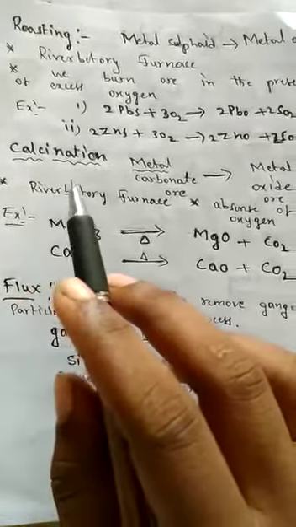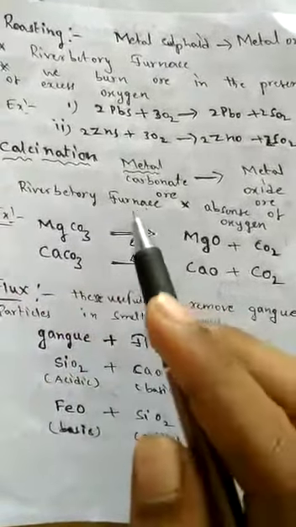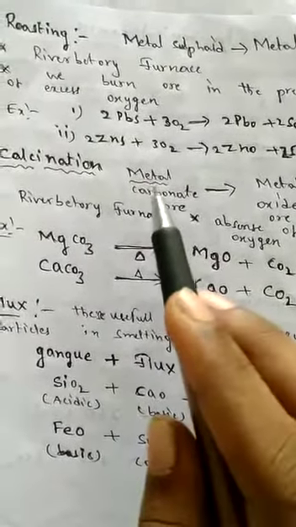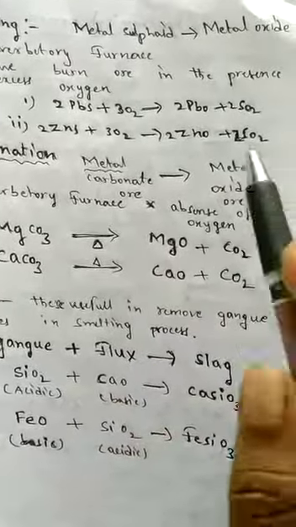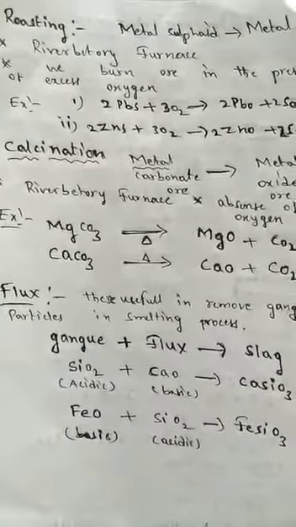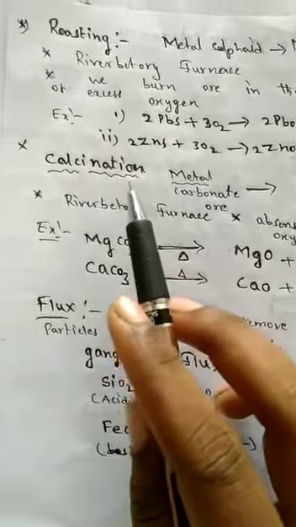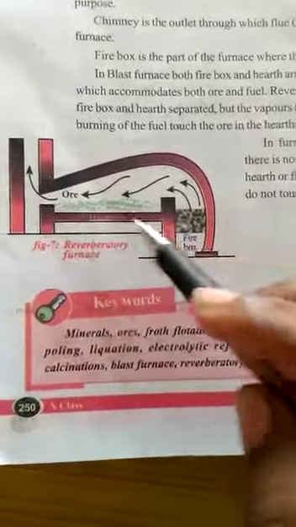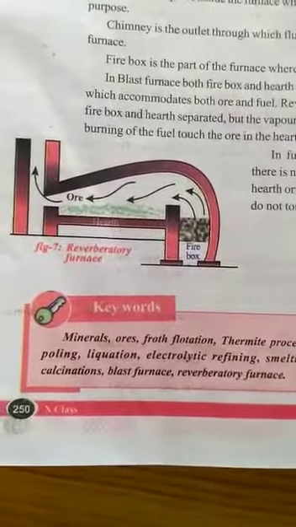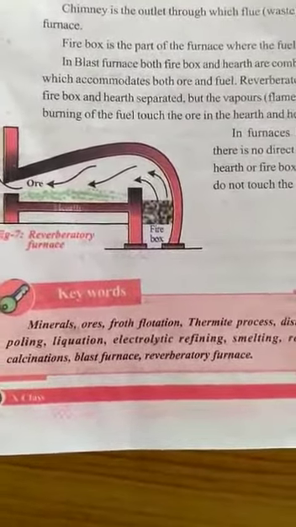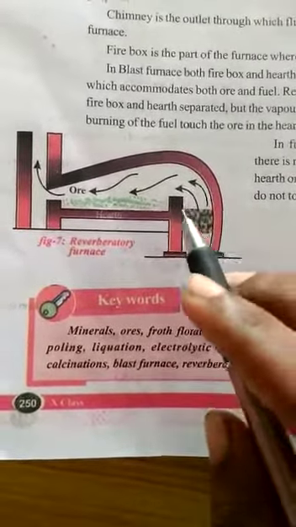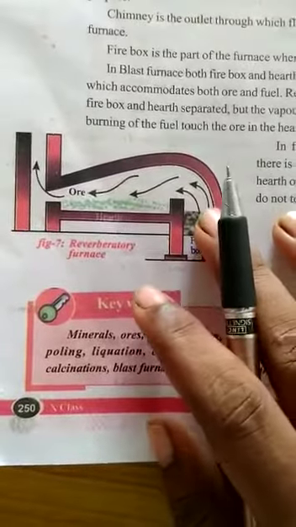The next pyrochemical process is calcination. This calcination process we especially use to convert metal carbonate ore into metal oxide ore. For conducting the calcination pyrochemical process, we use a reverberatory furnace, the same one, with firebox, earth, chimney. But the difference is, in the roasting process, we burn ore in the presence of excess oxygen. Here, it is in the absence of air or absence of oxygen.